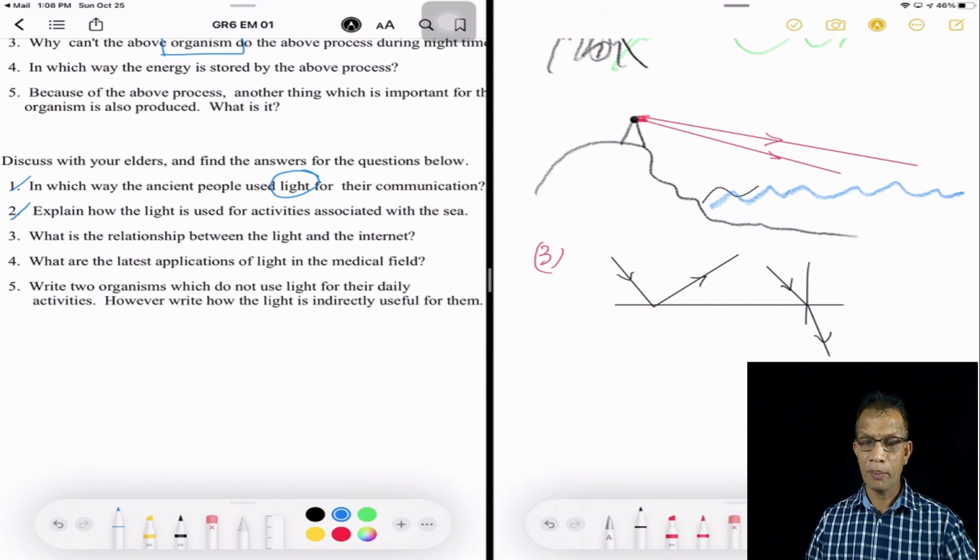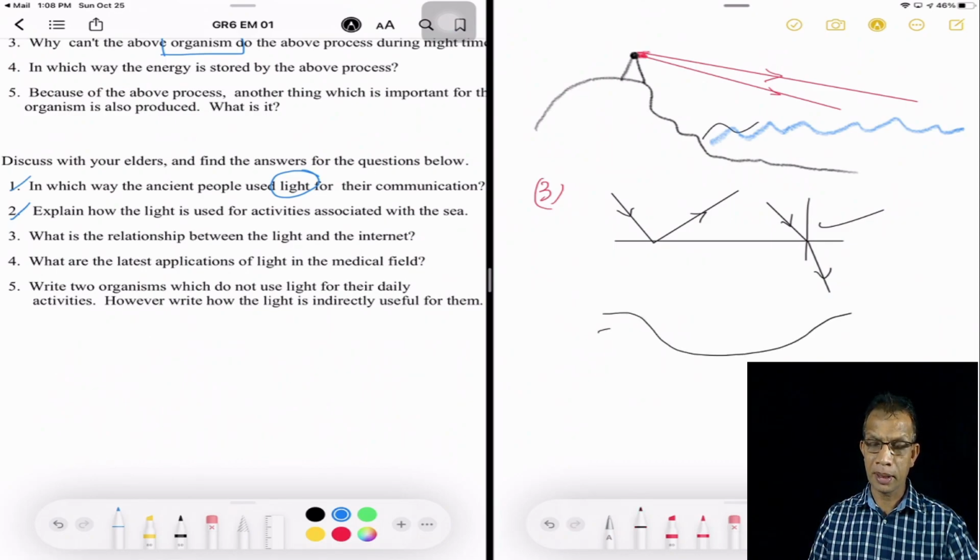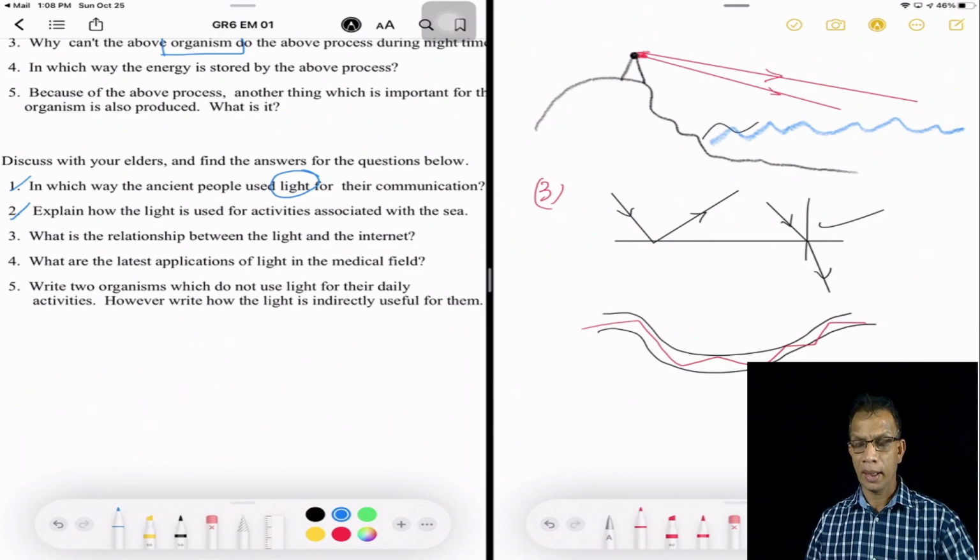By using this refraction theory, scientists have built a special way of sending messages, that is optic fibers. The optic fibers are used to send a laser beam, a laser light, through this very tiny fiber. And the fibers connect all the countries together. Even Sri Lanka is connected to the USA, UK, Australia, or whatever country, and the messages are sent through this optic fiber.